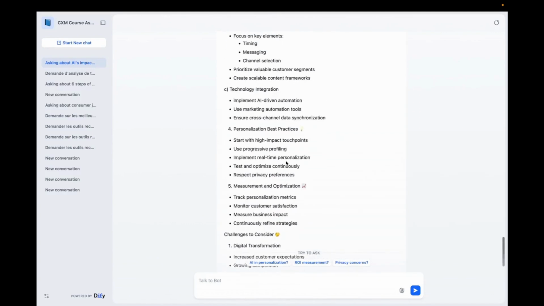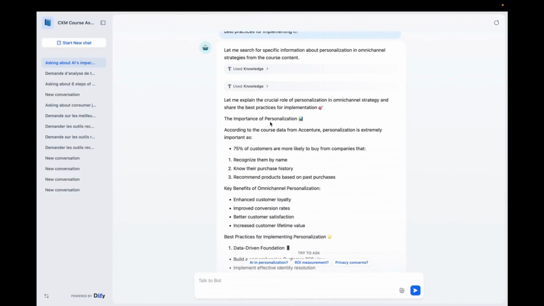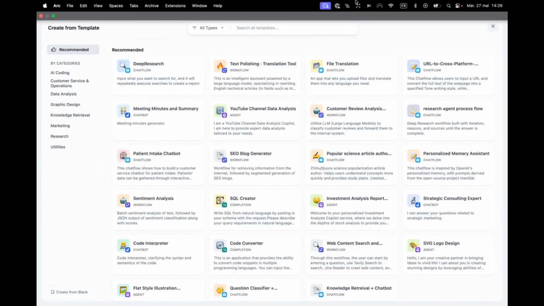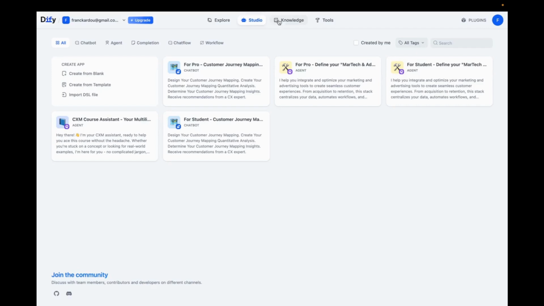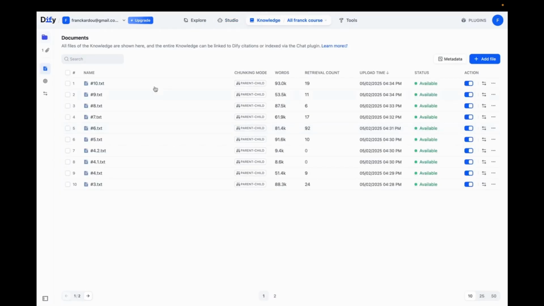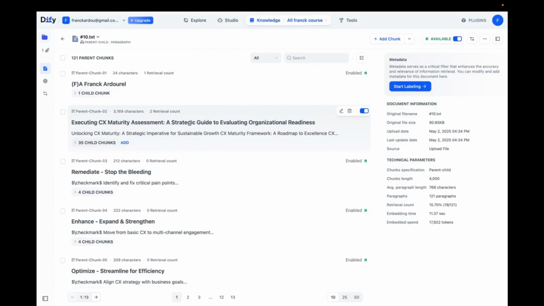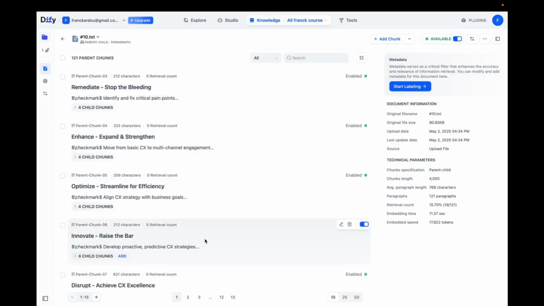I'm going to show you the inside of this chatbot. What's really interesting with this model and this chatbot is that it has access to what's called RAG, Retrieval Augmented Generation, which allows an LLM like this one to have access to a huge amount of information. Here I can give it several documents. And actually, if we look at these documents, these are the PDFs that were included in the course. So the model can go and look into these documents.